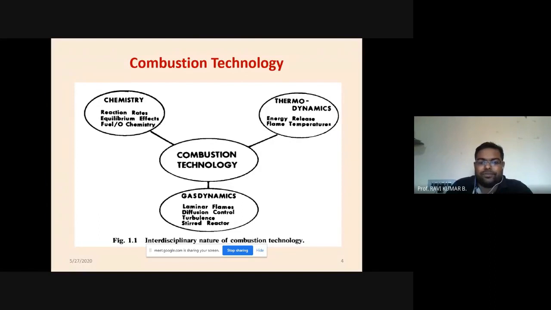Then finally those liquid jet will convert into the small fine particles with the help of turbulence created by the swirler or soil injector, we used to say. At the end your combustion will start, and then complete the calorific value of the fuel and the chemistry of the fuel will convert into the heat. Then is the part of thermodynamics starts. So energy heat release will happen, and flame temperature will be generated.